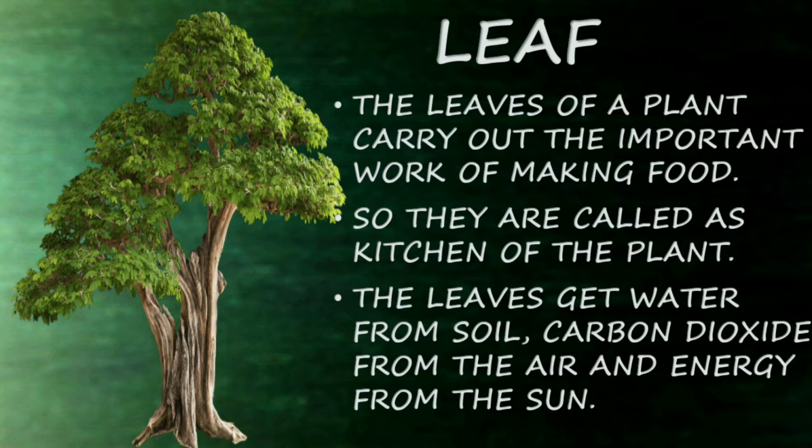So with the help of water, carbon dioxide and energy, they can produce food. So leaves are the important part of a plant, and they play a major role in producing food. So they are known as the kitchen of the plant.